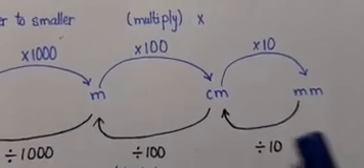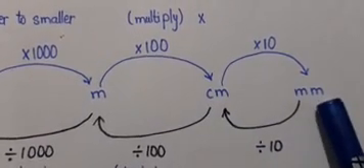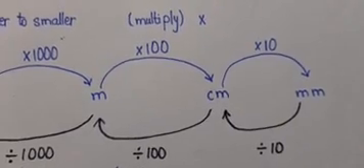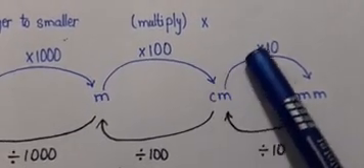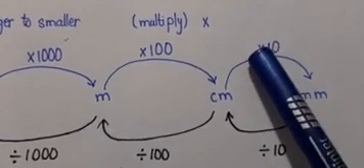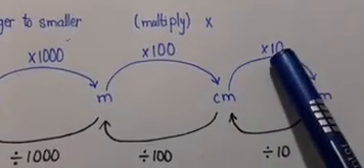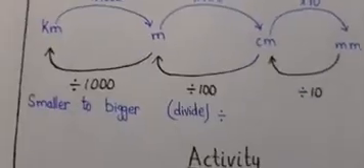And if we are asked to change centimeters into millimeters, centimeter is the bigger unit, millimeter is the smaller unit. So boys, we are changing the bigger into smaller, so we have to multiply. 1 centimeter has 10 millimeters, so we will multiply it with 10. The same goes with the